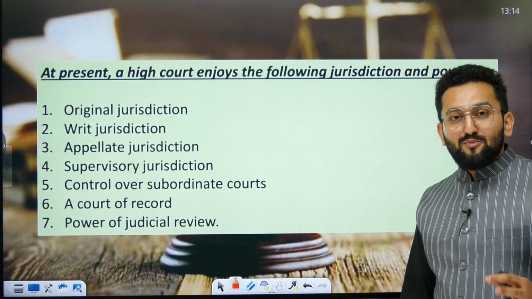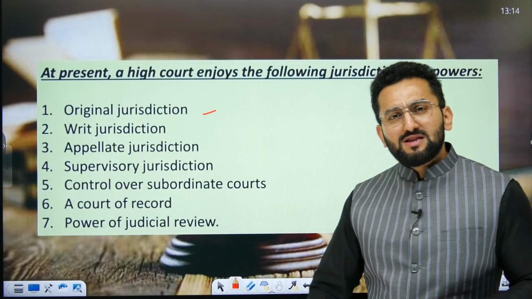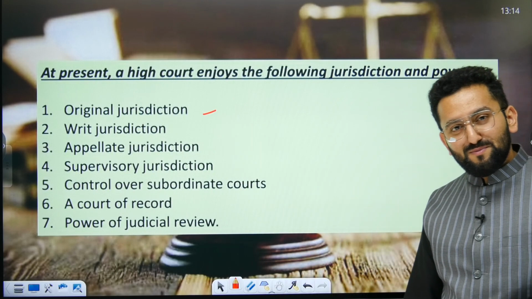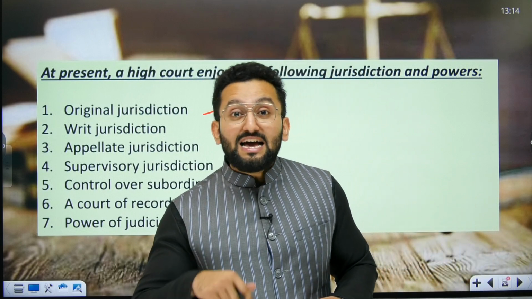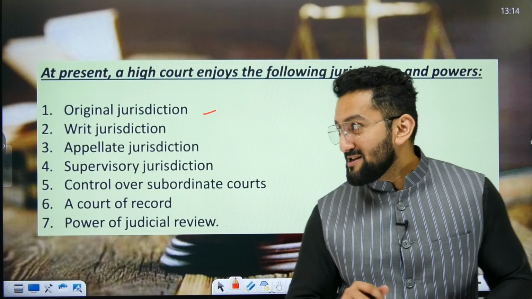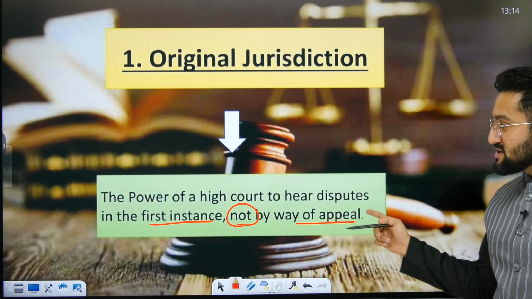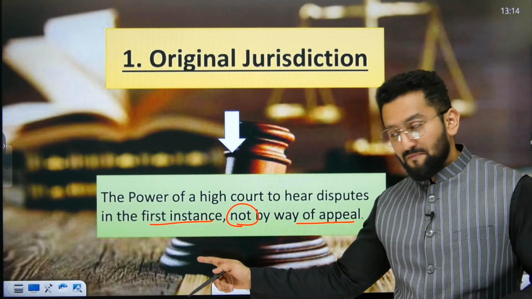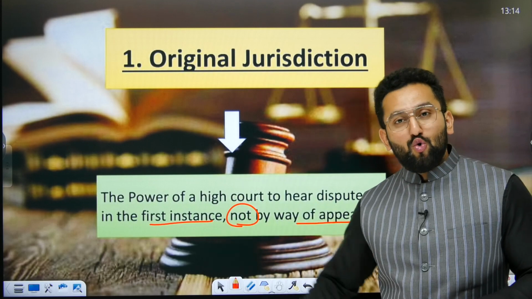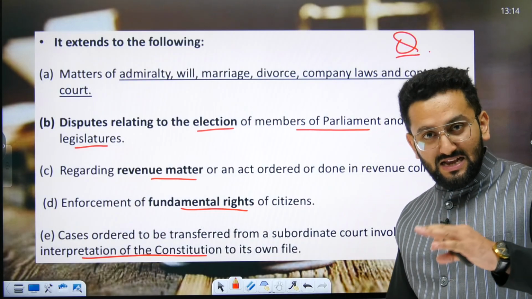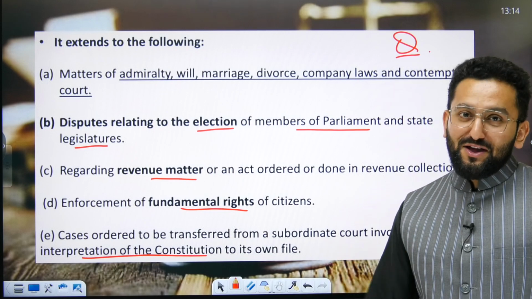Now coming to the other important part, jurisdictions. Now recollect what we discussed in original jurisdiction. What does it mean? It means that in these areas a person can directly go to this level of court, right? So original jurisdiction is the power of the High Court to hear disputes in first instance, not by way of appeal, means cases which can directly go to the level of High Court. Then these cases or these areas will come under the original jurisdiction of High Court.